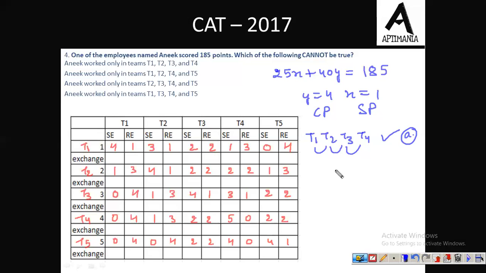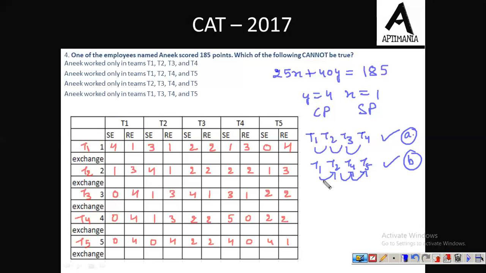Let's move to second option, T1, T2, T4 and T5. Now see, T1, T2 is possible. There is a transition. Now we do have a transition from T2 to T4 as well. From the second condition, where we need to check for the number of SEs in T2 and number of REs in T4, that transition is possible, and then from T4 to T5 is also possible.